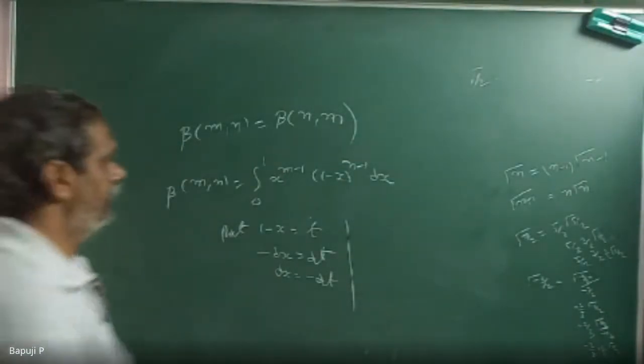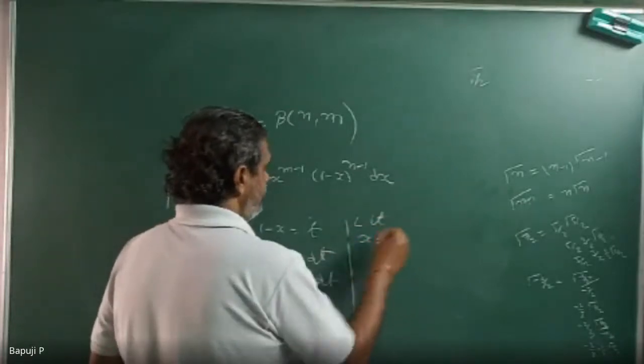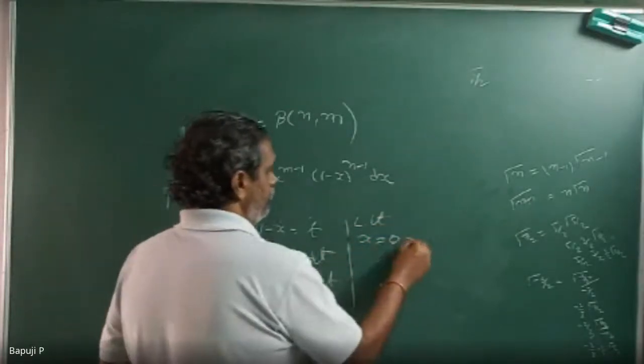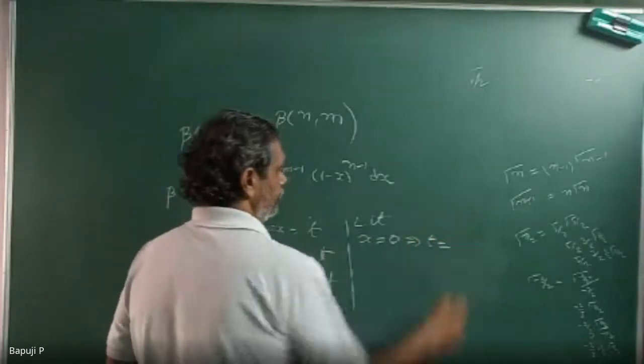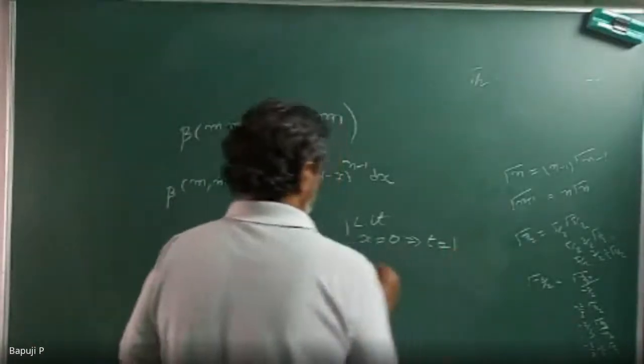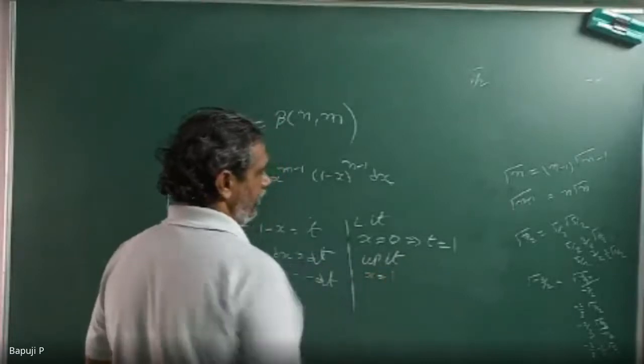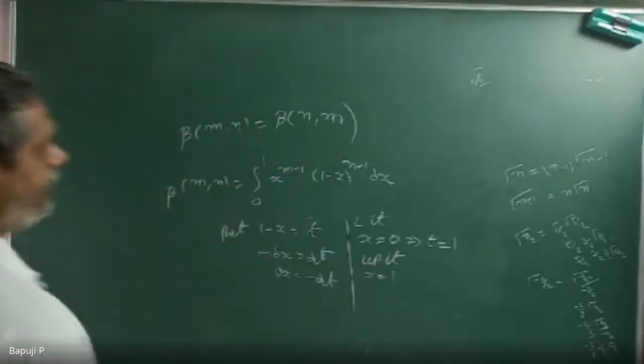Now, lower limit: when x is equal to 0, t is equal to what? 1. Very good. Upper limit: when x is equal to 1, t is equal to what? Substitute it. 0. Very good.